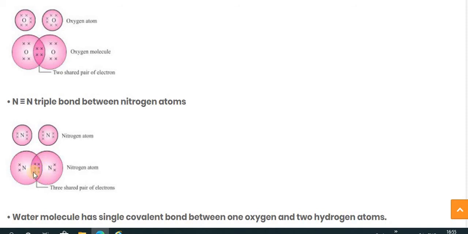Here the 3 pairs of electrons are shared, so between the nitrogen atoms we can see a triple covalent bond. So if asked which kind of covalent bond is seen in nitrogen, then it is the triple bond.